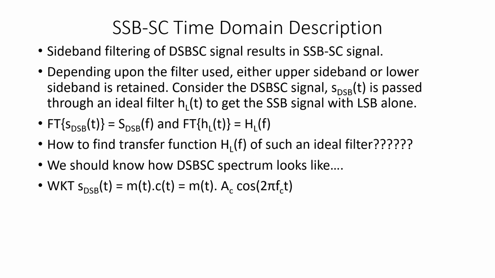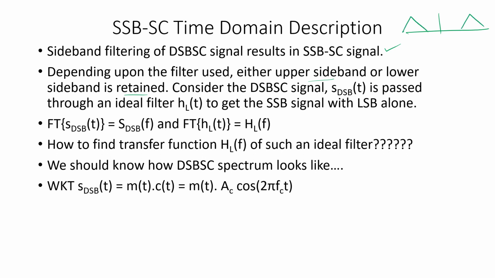How is an SSBSC signal obtained? Sideband filtering of a DSBSC signal results in an SSBSC signal. We have seen this. Depending upon the filter used, either the upper sideband or the lower sideband will be retained. If you remember, the approximate shape of a DSBSC signal was something like this.